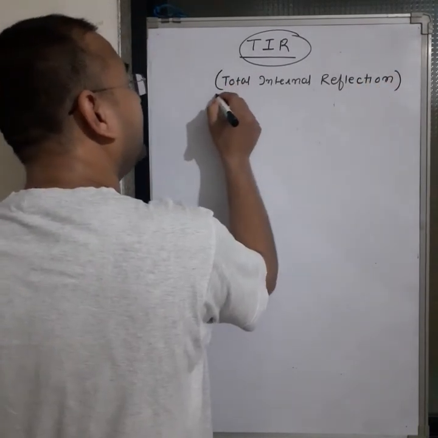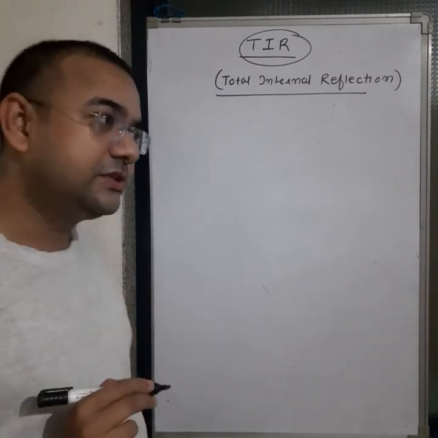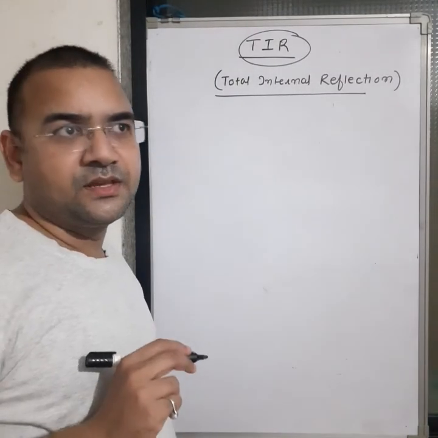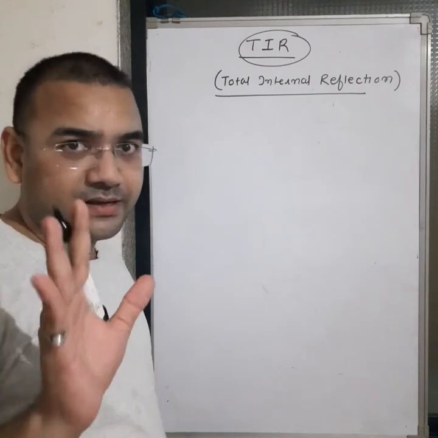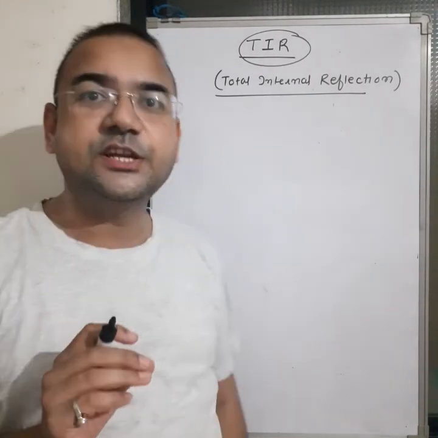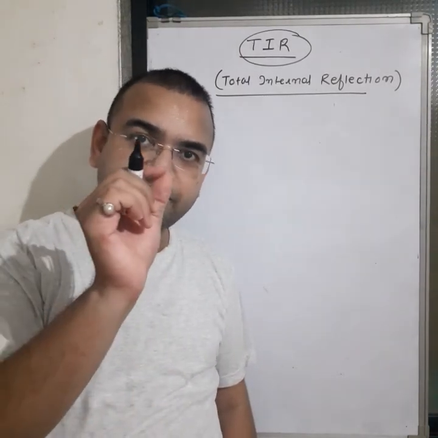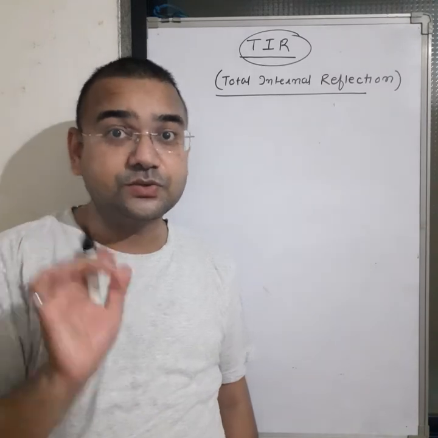Total internal reflection. If we talk about the reflection phenomena, then in plane reflection, 85 to 90% reflection will be there, but 10 to 15% refraction is also there.